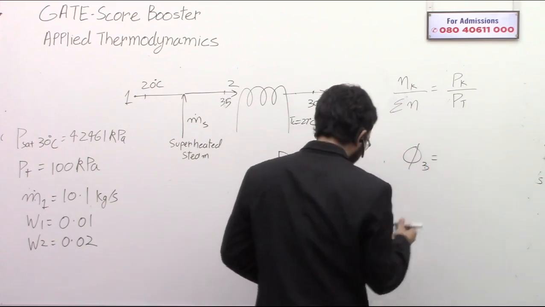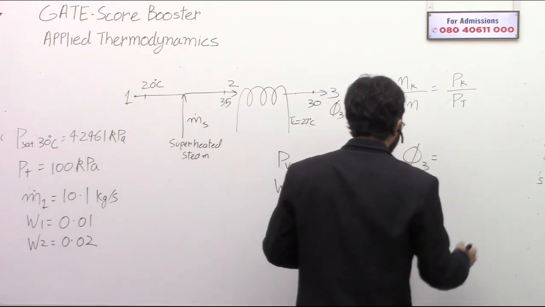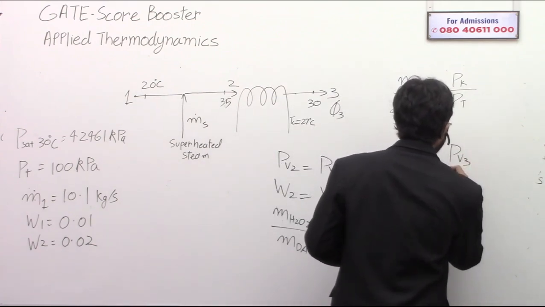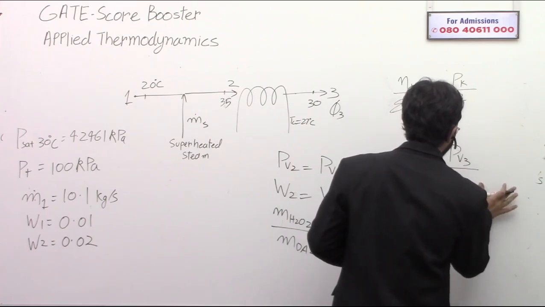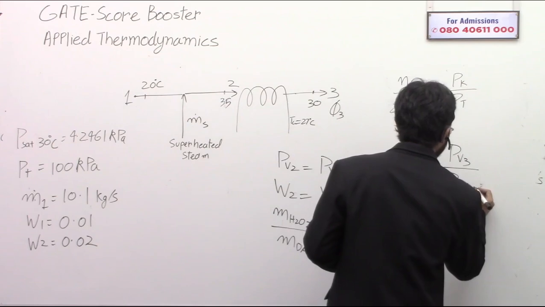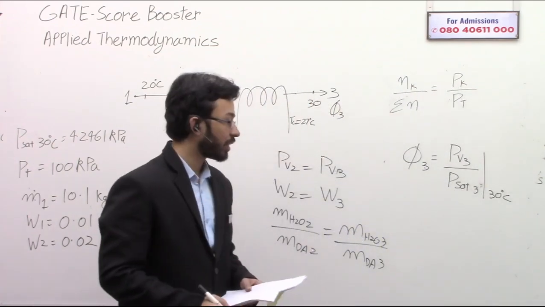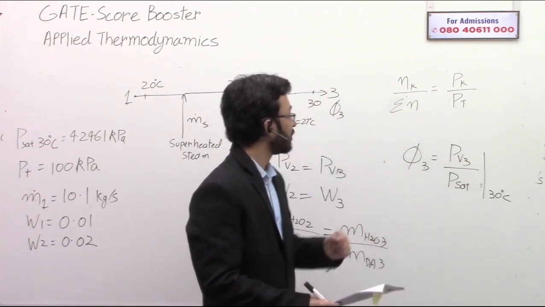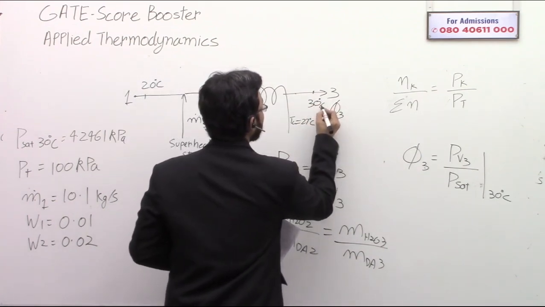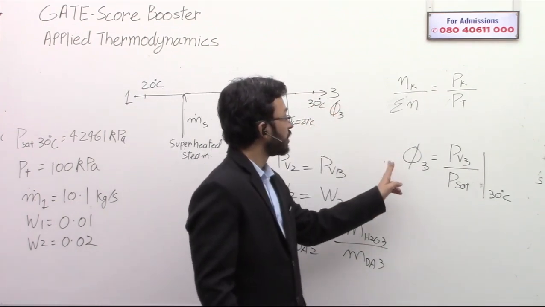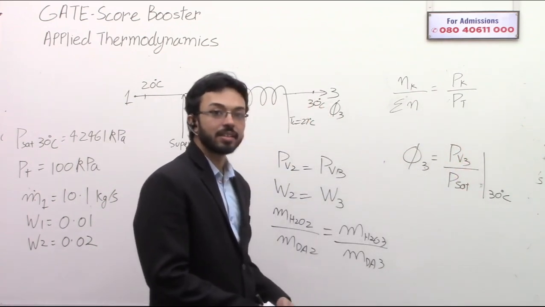Phi 3 is nothing but PV3 divided by P saturation at 30 degrees Celsius, because at this point the temperature is 30 degrees Celsius. So phi 3 is PV3 divided by P saturation at 30 degrees Celsius.